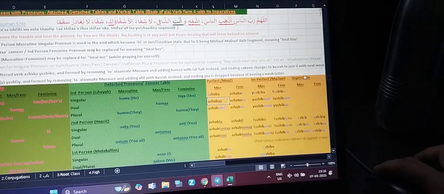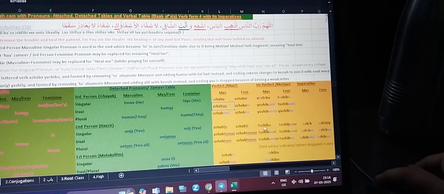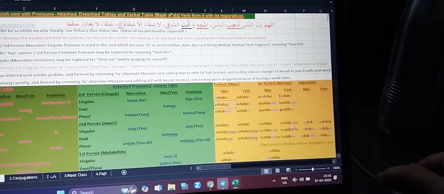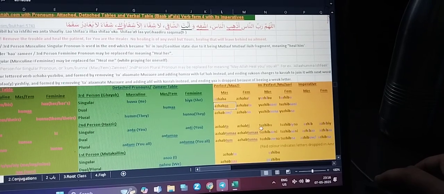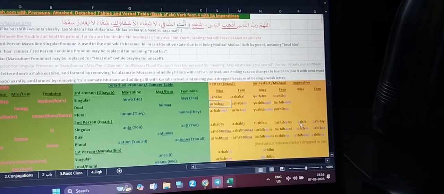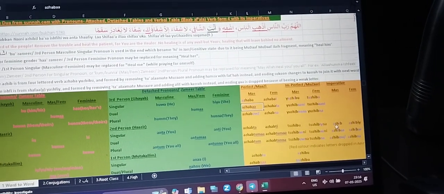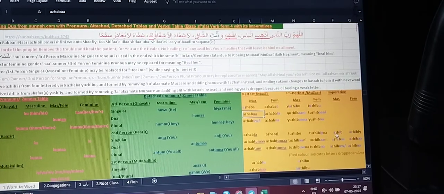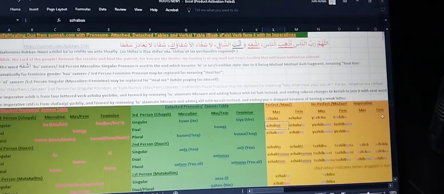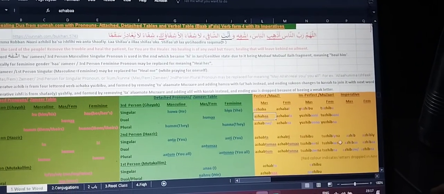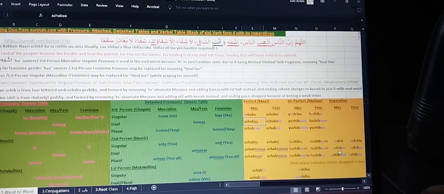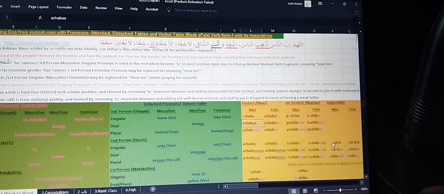So as you all must be knowing, imperative is formed through this muzari tense, the imperfect tense. From this we remove the alamat muzari, and then if it's a 4-lettered verb, we add hamza with a fatha. When we remove this and we have to join something before it, then we join hamza with a fatha.